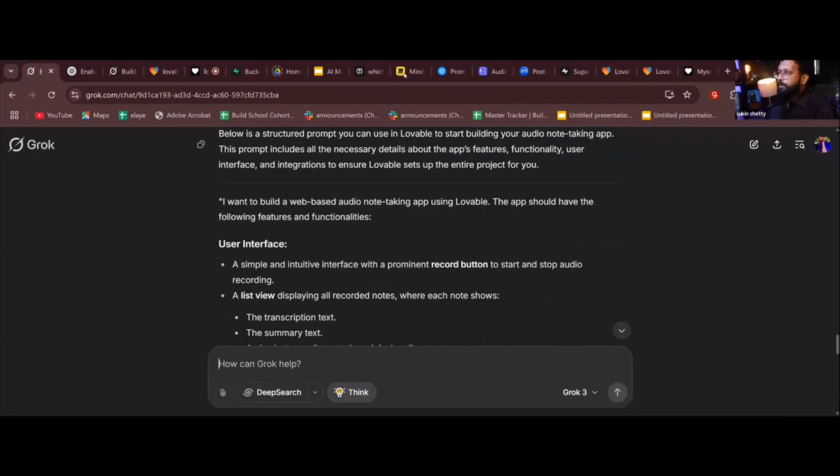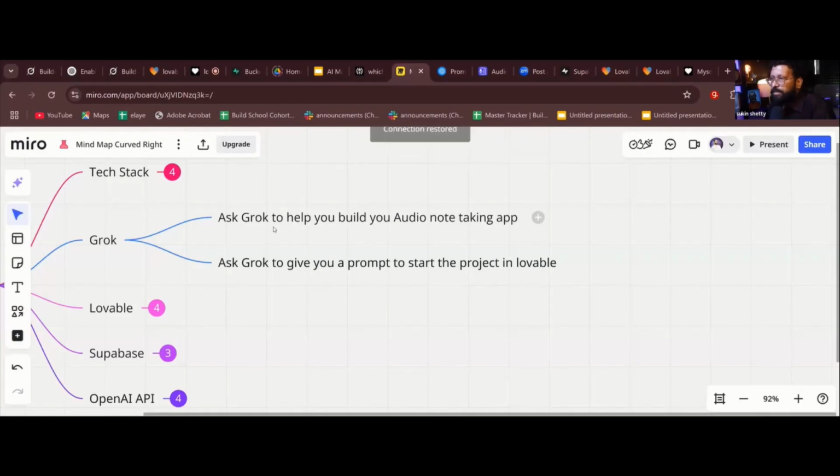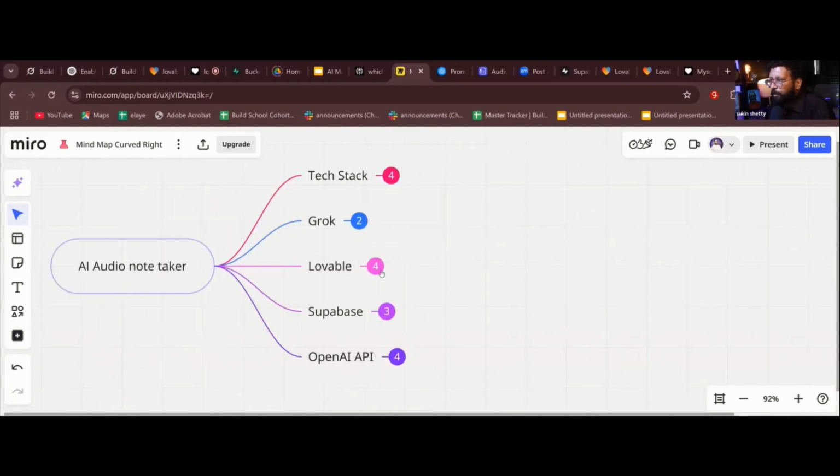Now, what I did is, I asked Grok to help me build an audio note taking app. Then I told Grok, give me a prompt to start the project in Lovable. That is what it has done right now. Okay, we are done with this Grok step. Now we have to do the next step, Lovable. What do we have to do? Paste the prompt in Lovable.